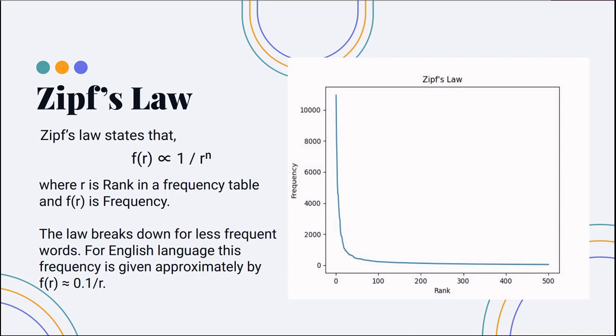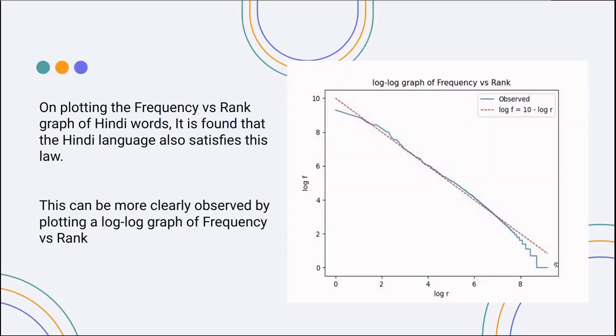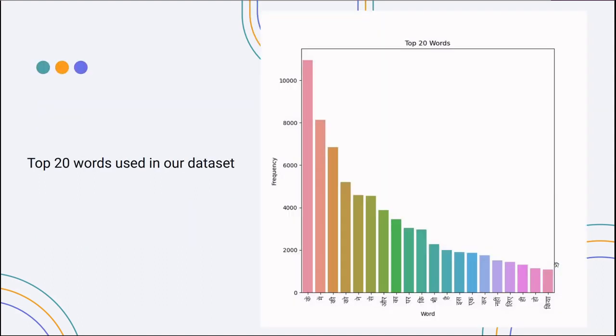Zipf's law. Zipf's law is an empirical law formulated using mathematical statistics. It states that many physical and social science data follow inverse relation in rank frequency distribution. This is a rank versus frequency graph of words used in Hindi language. From the graph, we can clearly see that they follow inverse relation. The relation can be more clearly visualized in log-log graph. This is the graph of top 20 Hindi words used in our dataset. We can clearly see the inverse relationship here.